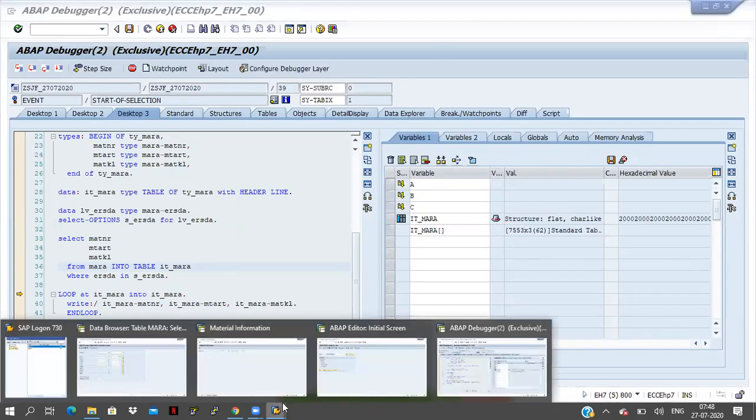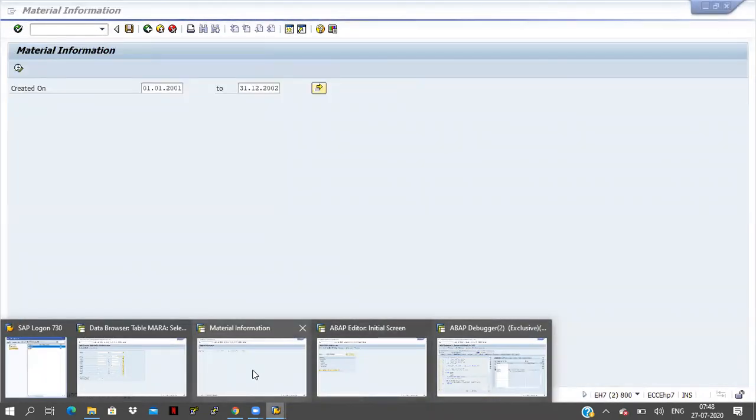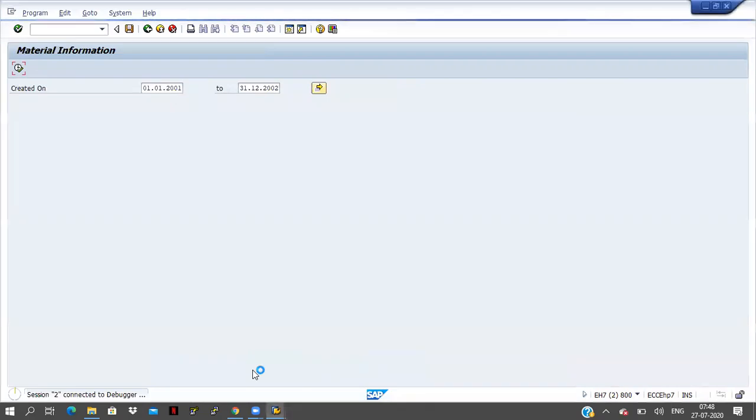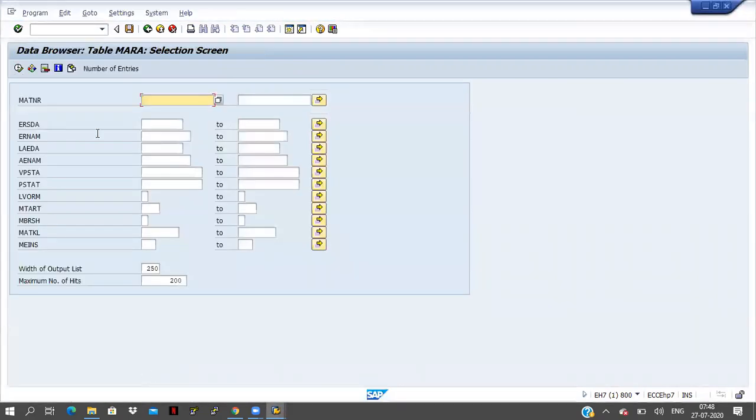If you have any doubt, then you can go to the table also. Where is the table? So this is the table. ERSDA is coming here. You can give the date also, 01.01.2001 to 31.12.2002. You can check the number of entries here.